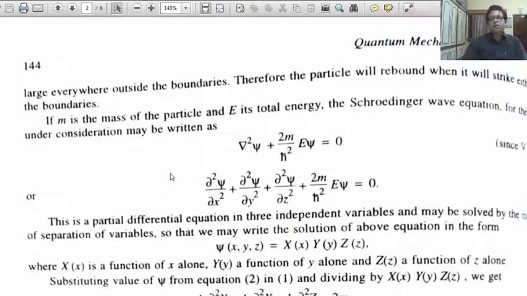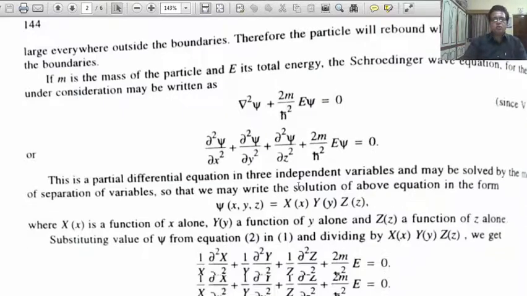Now m is the mass of the particle, E is its total energy. Schrodinger equation, for our consideration, we know that del 2 psi plus 2m upon h cross square E psi equal to 0, since V equal to 0. In components, del 2 psi upon del x2 plus del 2 psi upon del y2 plus del 2 psi upon del z2 plus 2m upon h cross square E psi equal to 0.